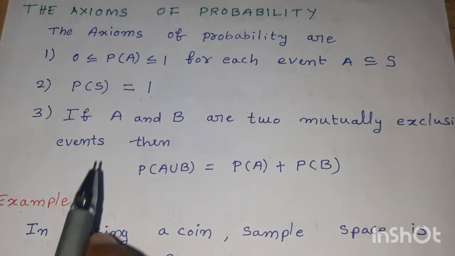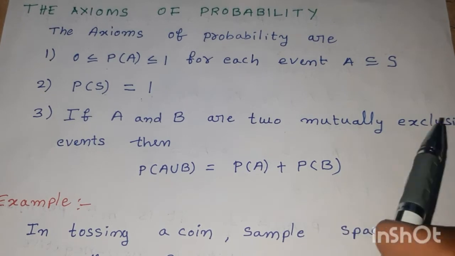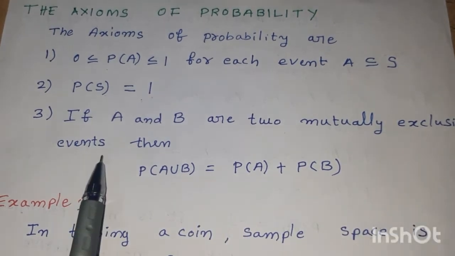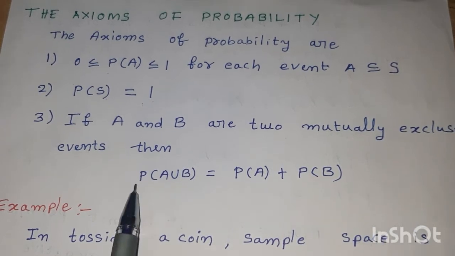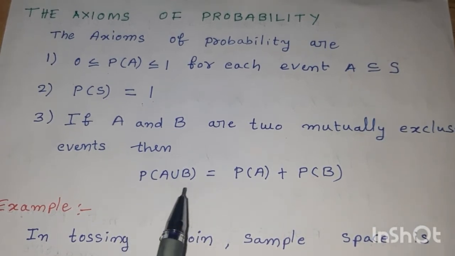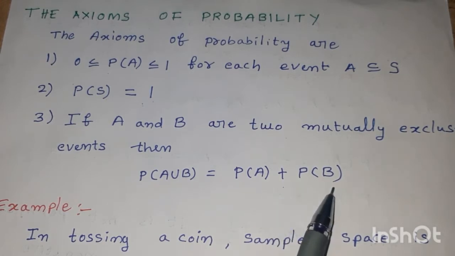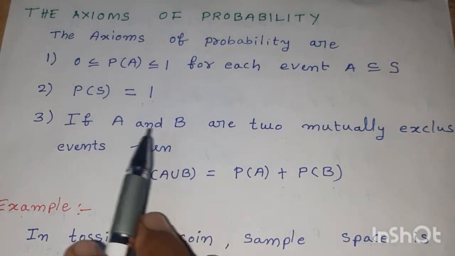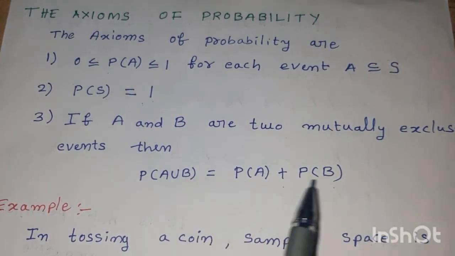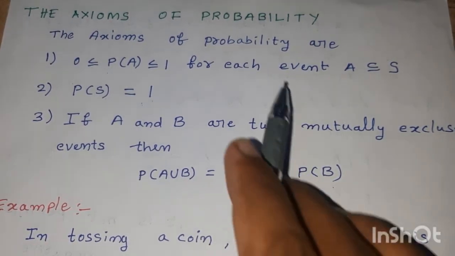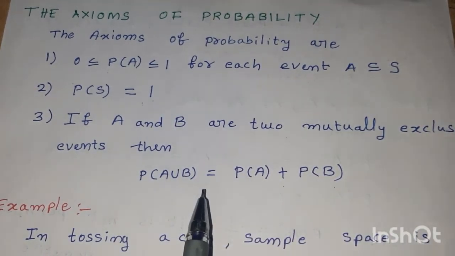If A and B are two mutually exclusive events, then remember this condition: probability of A union B is equal to P of A plus P of B. Whenever A and B are mutually exclusive events, we have to use this condition. Therefore, these three are the most important axioms of probability.